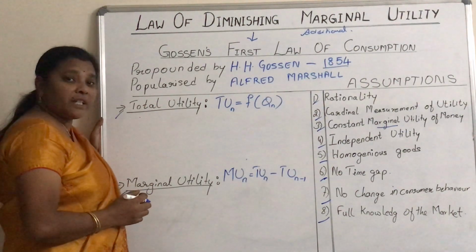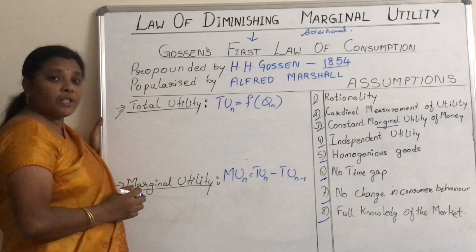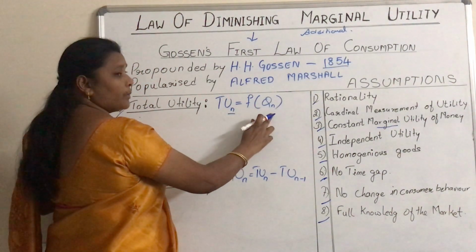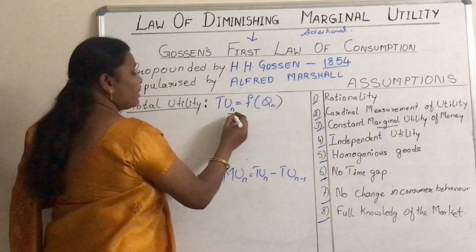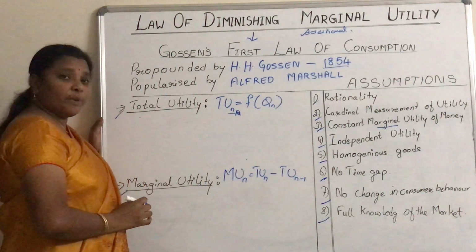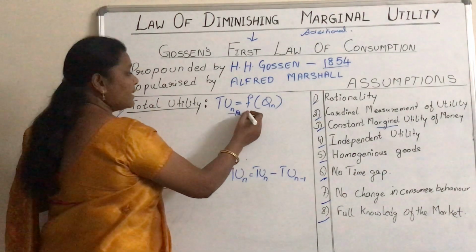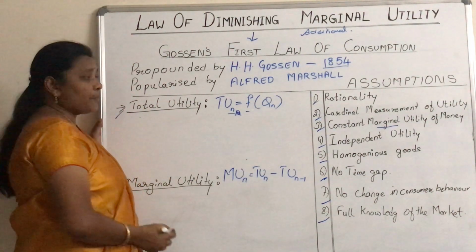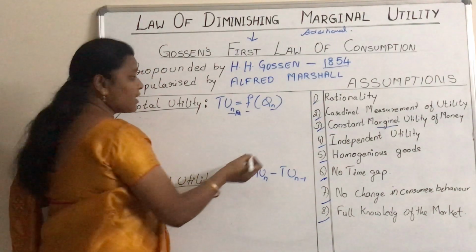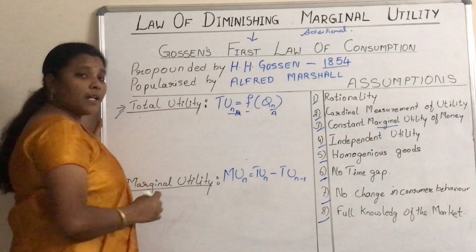It can be expressed in terms of an equation as TU of n equals f of Qn. TU of n, we assume as apple, the consumer is consuming apple. F is the functional relationship and Qn is the quantity of commodity, that is, the quantity of apple he is consuming.